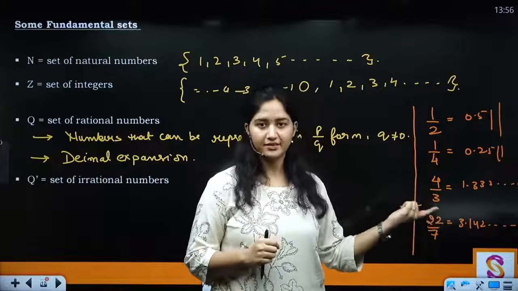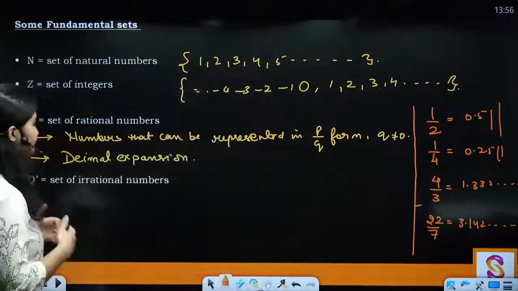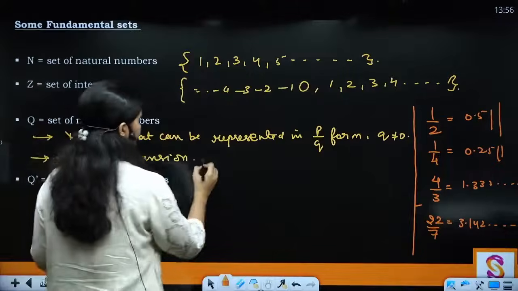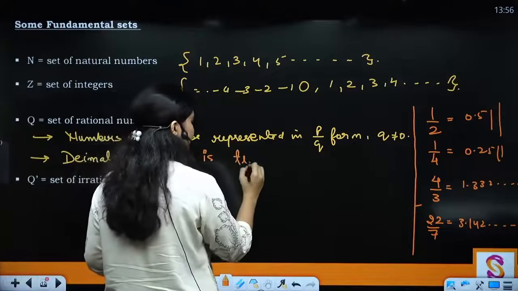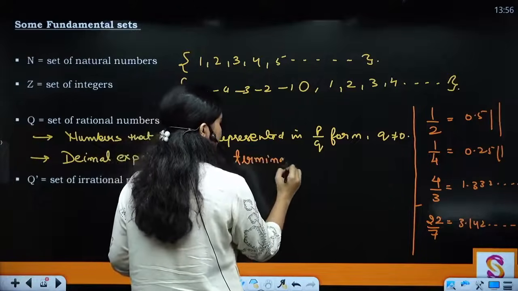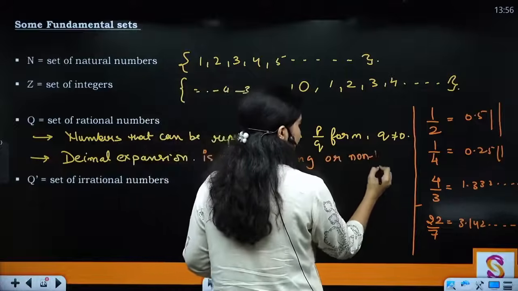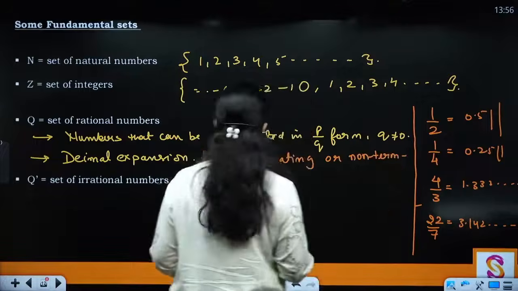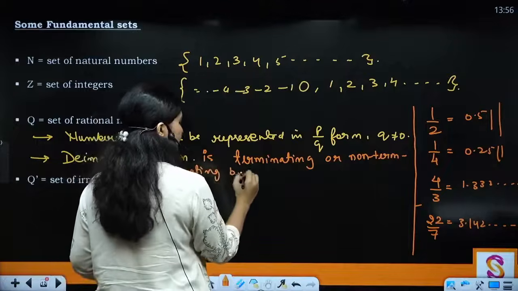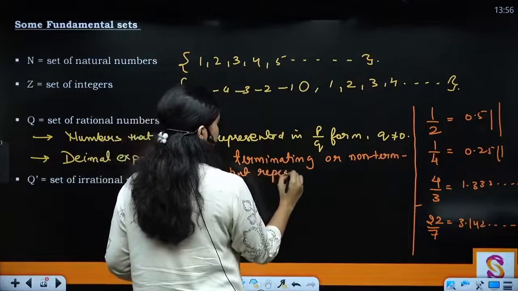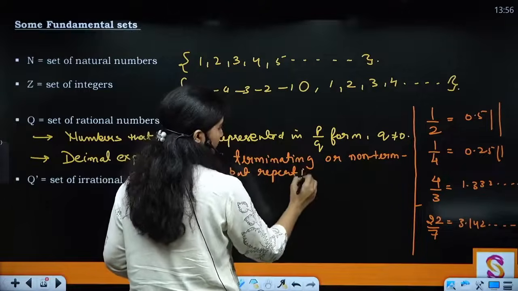So when we talk about the decimal expansion of a rational number, we say decimal expansion is terminating or non-terminating but repeating. Clear? And this is the main distinction.